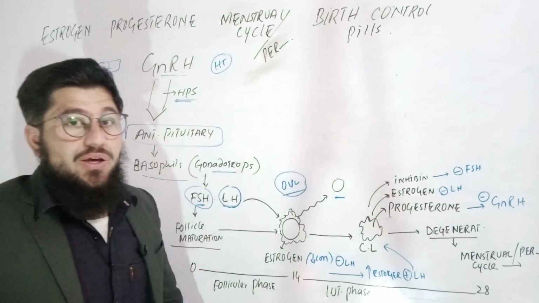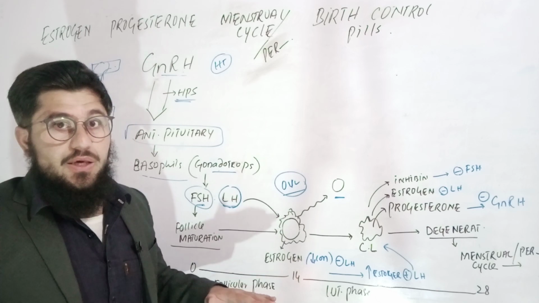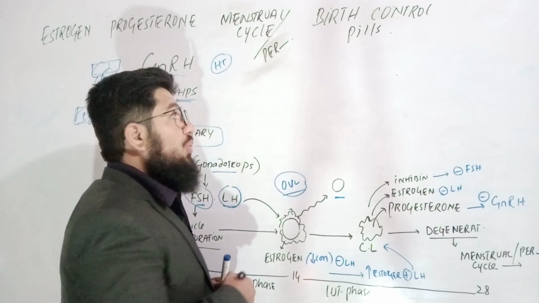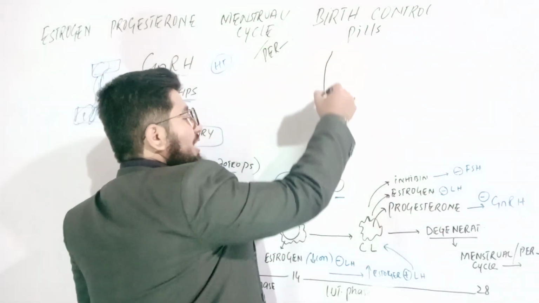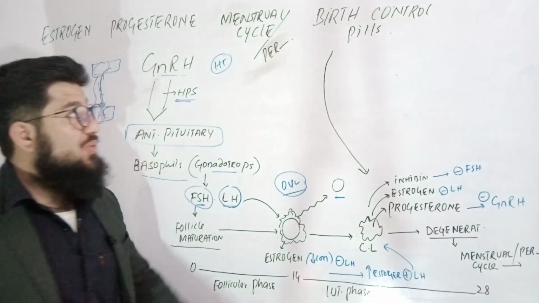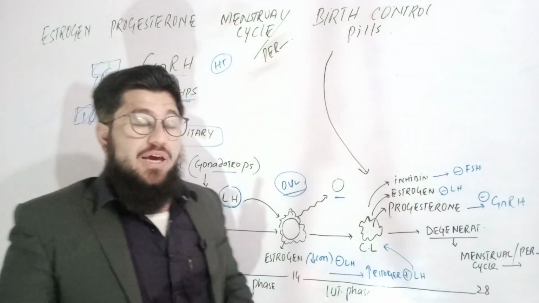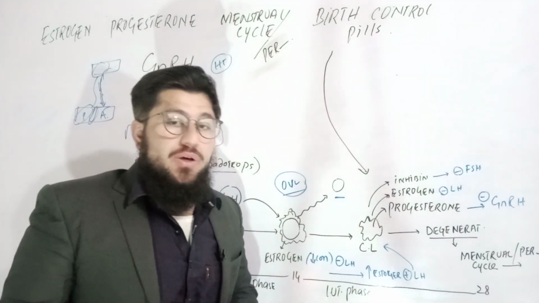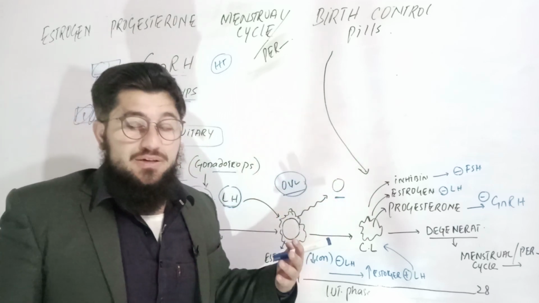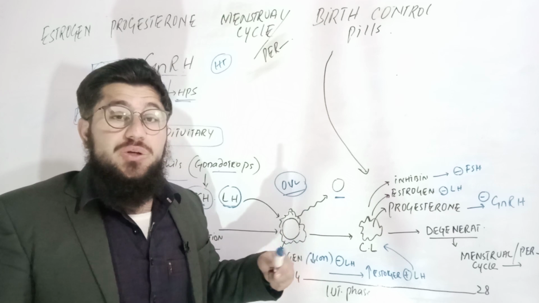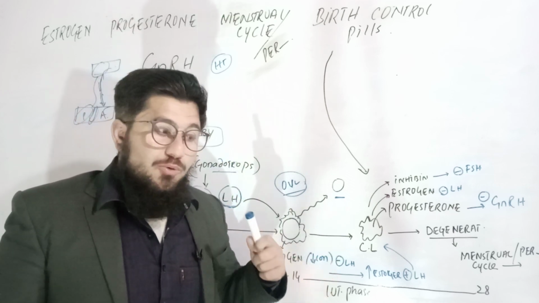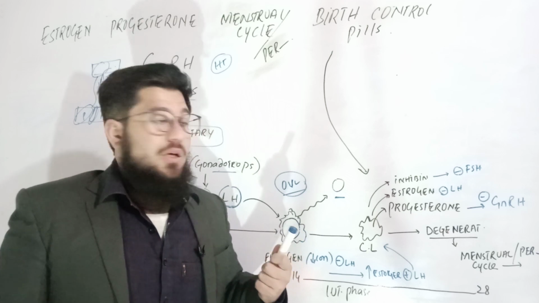So what we are doing in order to control the birth, so we take these medicine, estrogen and progesterone. What they are doing? Simple. They will actually just act like the same estrogen and progesterone. Why? Because we are taking these two mainly as birth control pills. So what they are doing? The same. They are doing the same job. They will actually act like a pregnant condition. Means they will provide a pregnant condition to the lady.